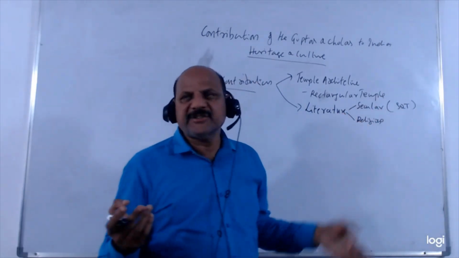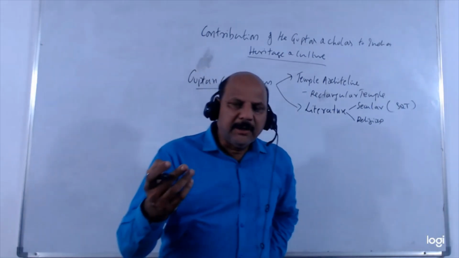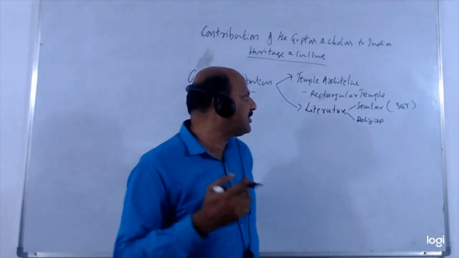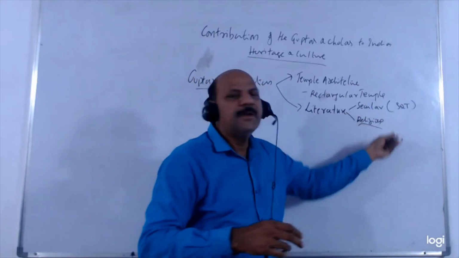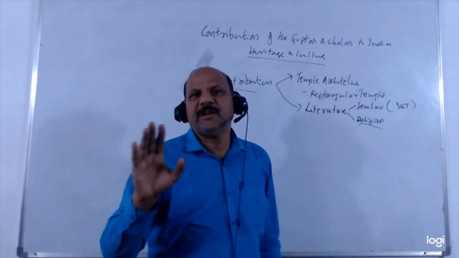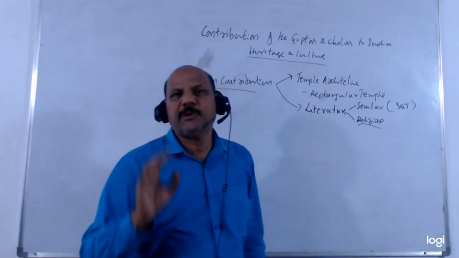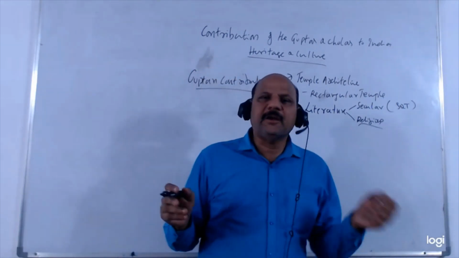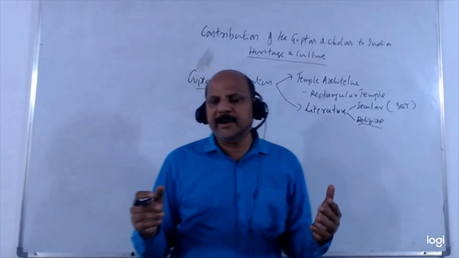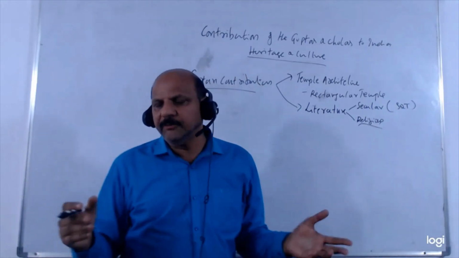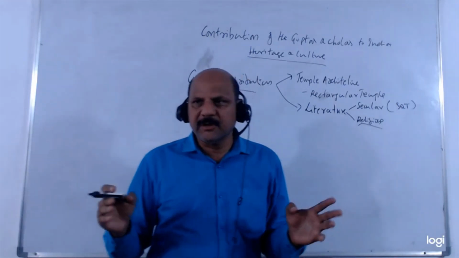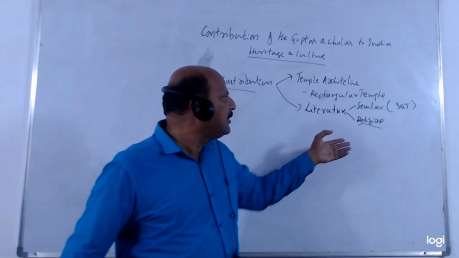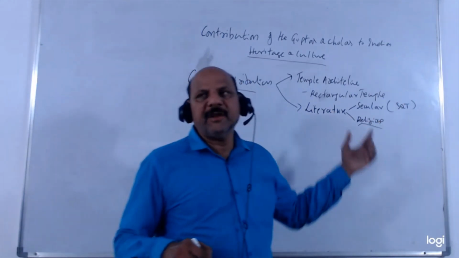Then religious literature: you have the epics, the Itihasas, Ramayana and Mahabharata, which got their final shape at this point of time. Then the Ashtadasa Puranas, the 18 Puranas, got their final shape. The writing of Puranas started in the post-Mauryan period, but it was completed by the Gupta period. Whatever Ramayana and Mahabharata we read today, whatever Puranas we have today actually got their final shape during the Gupta period. The Bhagavad Gita was also added to the Mahabharata at this point of time. So religious literature is also very, very important.